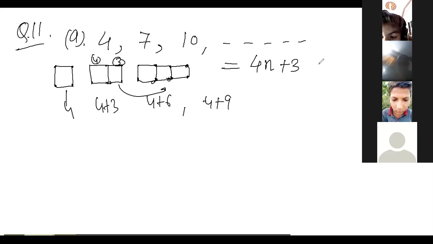Observe the pattern and find the rule that gives the number of matchsticks, options A, B, C, D. Basically, the pattern of these matchsticks is this one. Because time is running out, keep screenshots of this one. We will continue this question tomorrow.